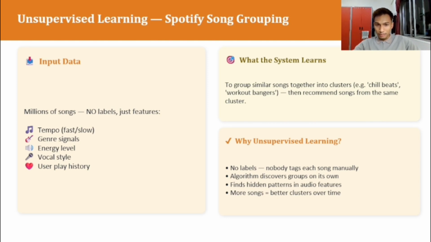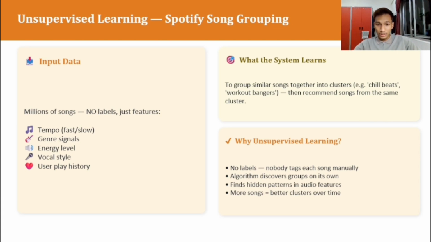And then what the system learns: because nobody is tagging these millions of songs by hand, the algorithm automatically discovers groups on its own. It clusters similar songs together into categories like chill beats or workout bangers, and then recommends other songs from the same cluster to you.